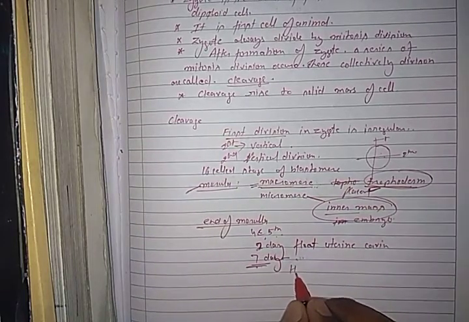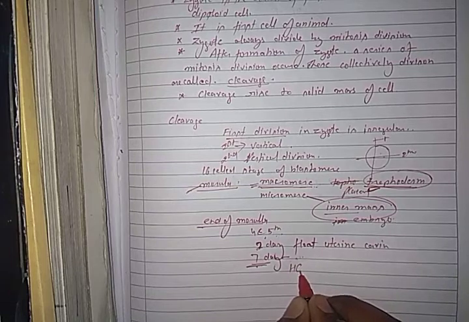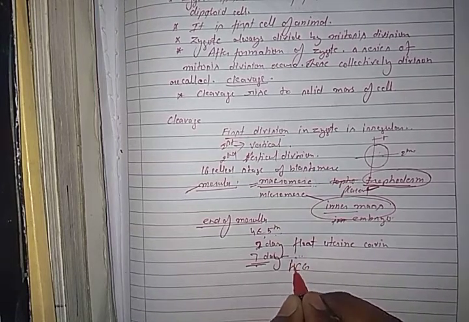During the implantation time, one hormone is released, which is called HCG.